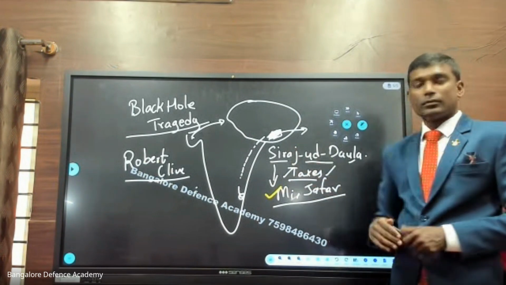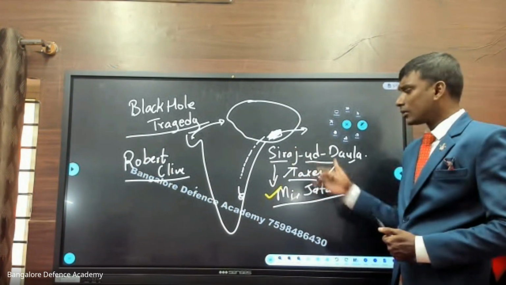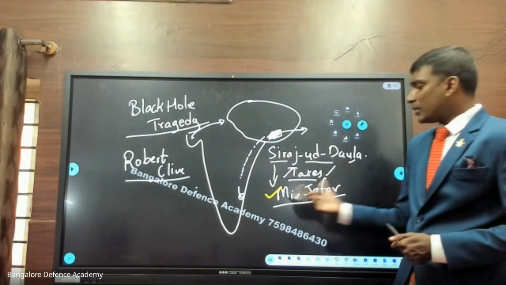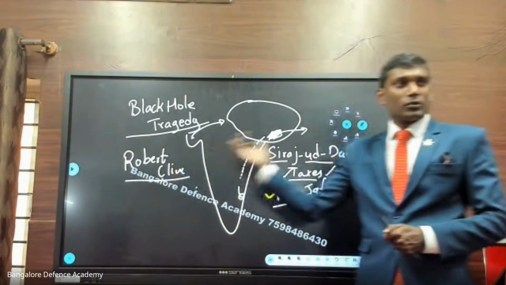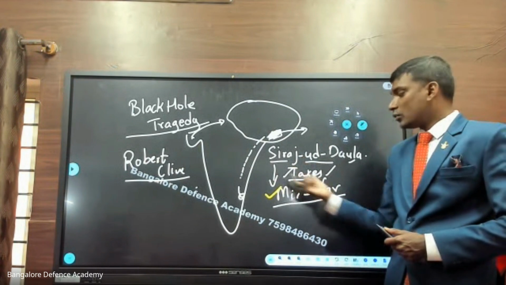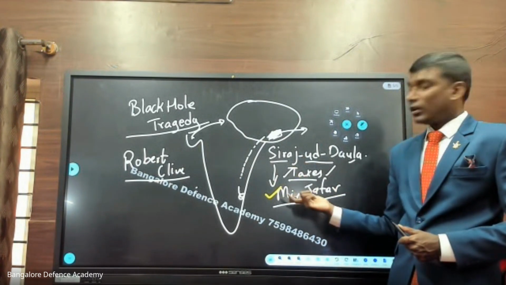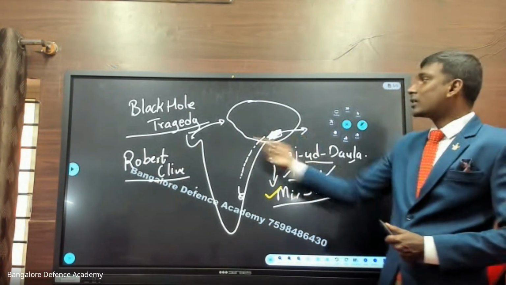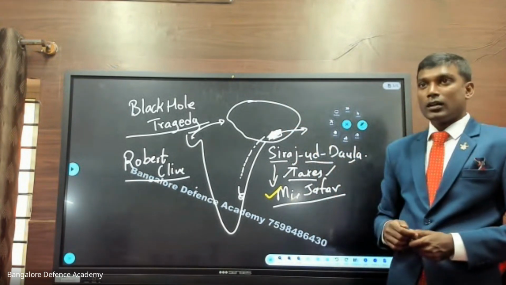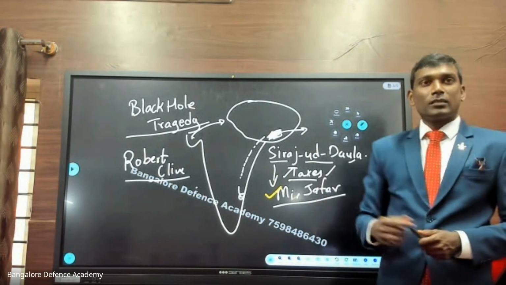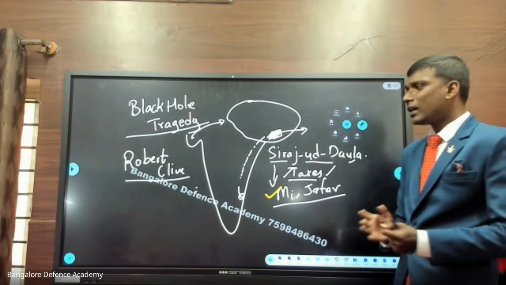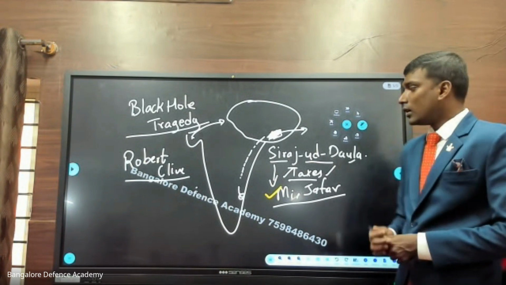So one of the relatives, a close aide, a close lieutenant of Sirajud-Dowlah, he says to Mir Jafar, Robert Clive says that, "Dear Mir Jafar, I am going to attack Sirajud-Dowlah. Me and Sirajud-Dowlah are going to have a fight. If you help me, if we win the war, you will become the king of Bengal." Who becomes the king of Bengal? Mir Jafar. So now tell me, will Mir Jafar accept this offer or reject it? Accept this offer. Okay, so this is like a divide and rule policy. A smart move. So now what happens?